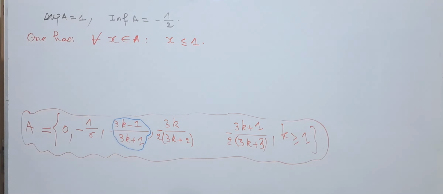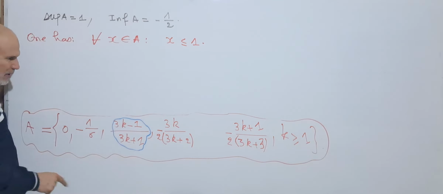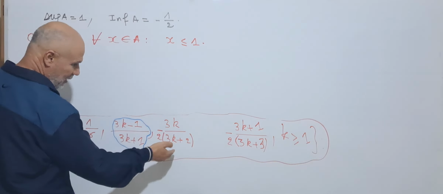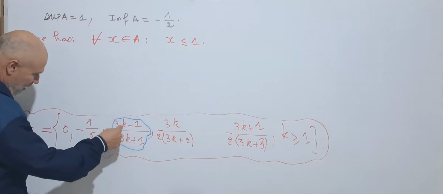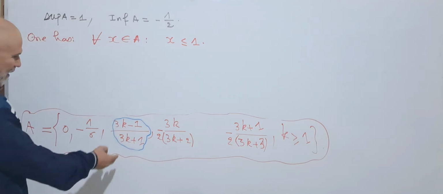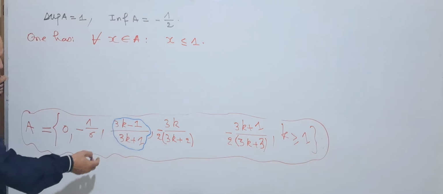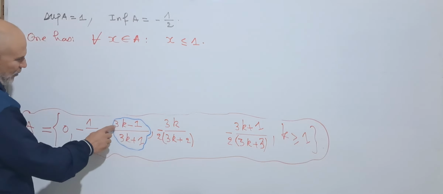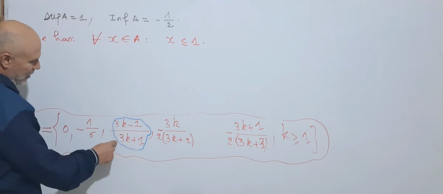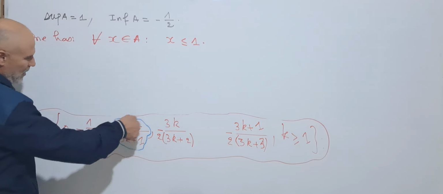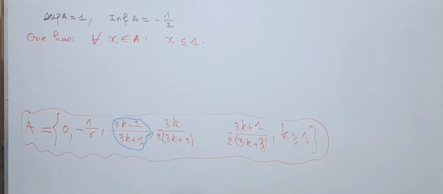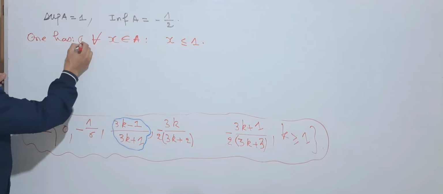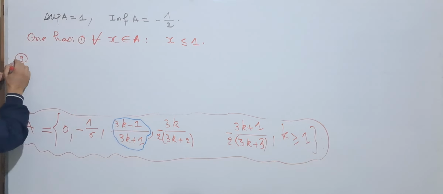Any element. This is less than or equal to 1. This is negative, and this is negative also. This is less than or equal to 1. We can just make the product, and we get 3k minus 1 less than 3k plus 1 minus 1 less than 1, so this is true. This is the first condition on the characterization.